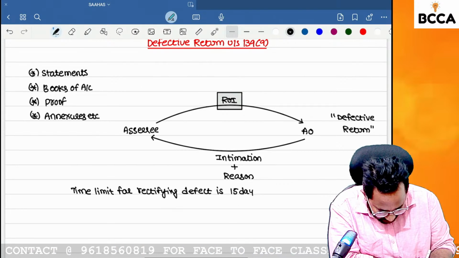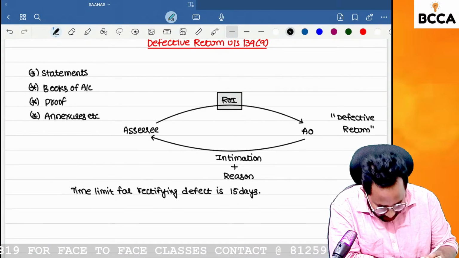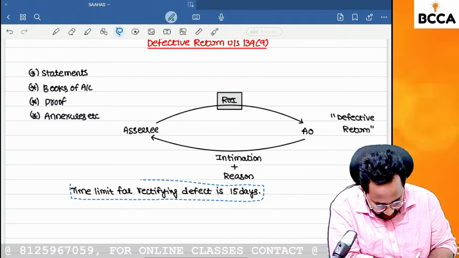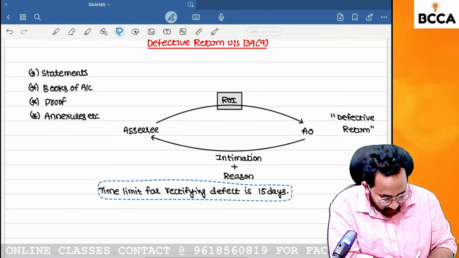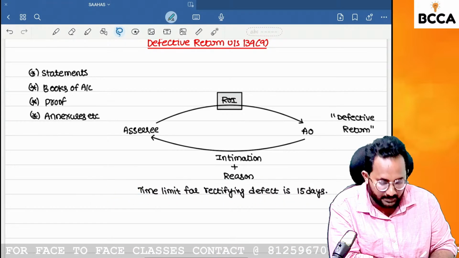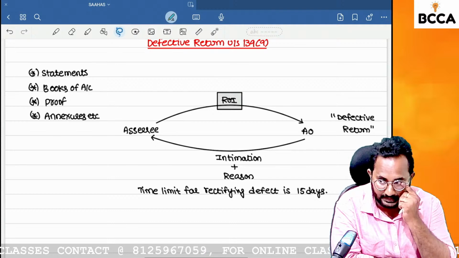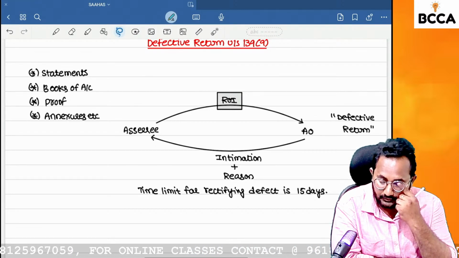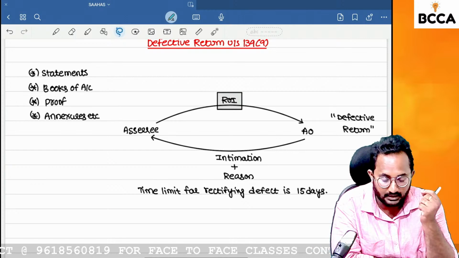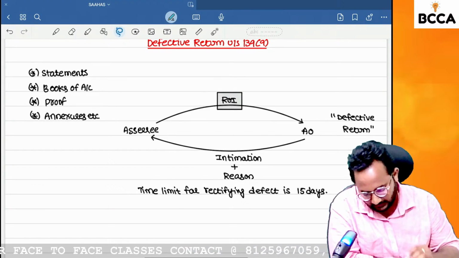After the assessee receives that intimation, within 15 days you have to rectify the defect. If you are not rectifying the defect within 15 days, your return will be treated as invalid. Next.